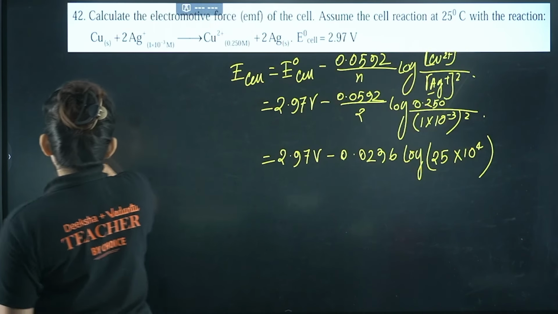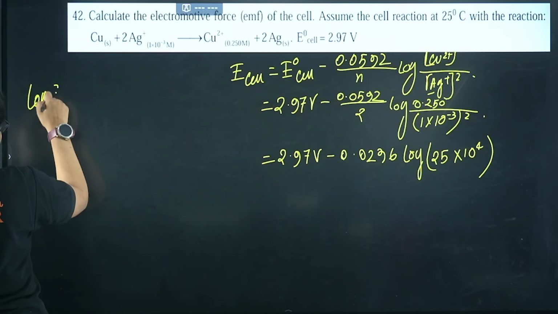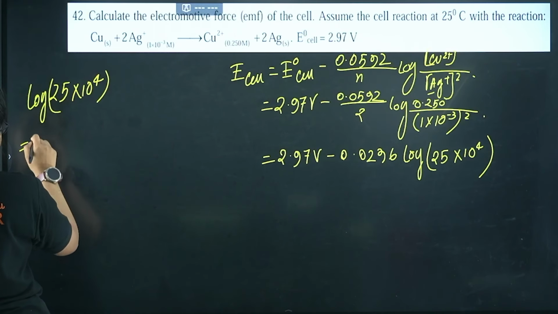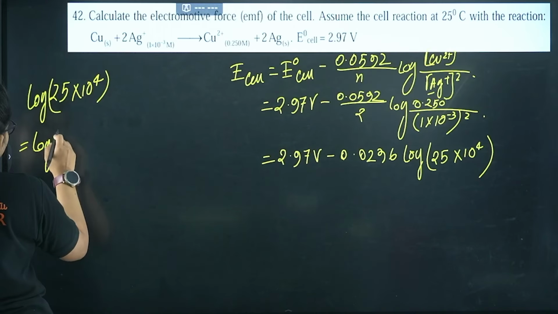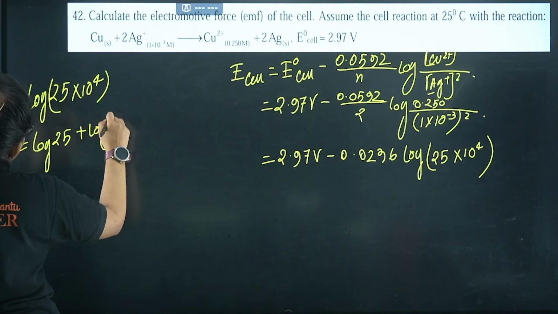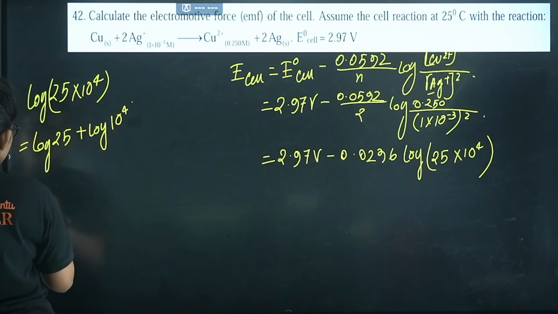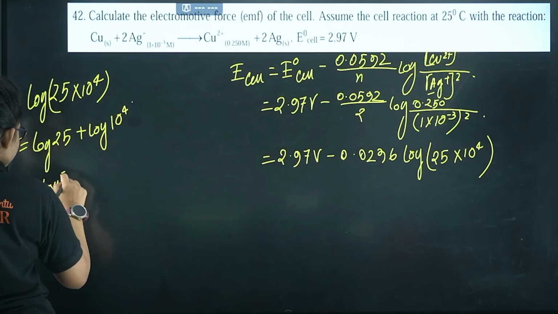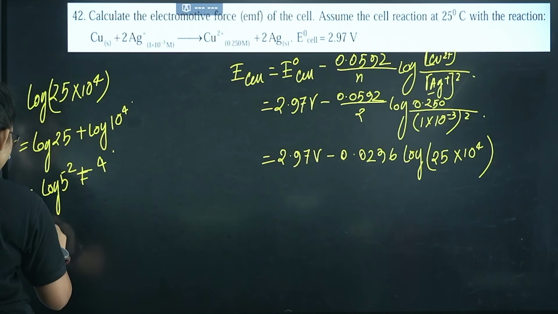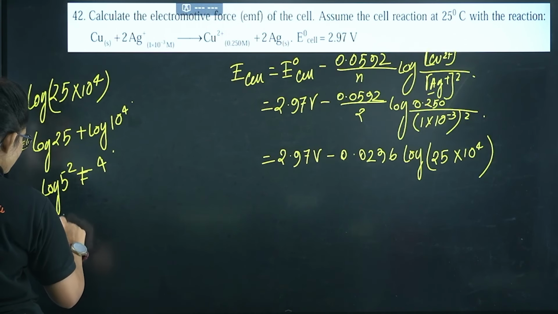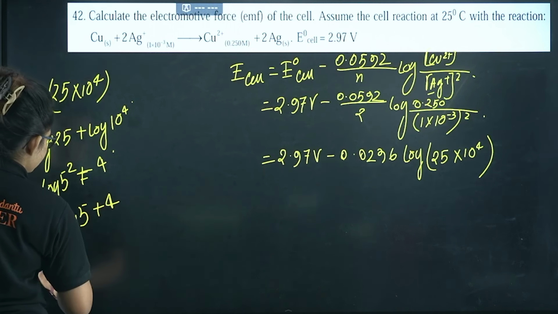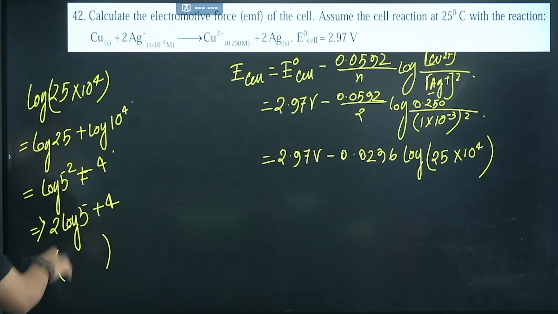If I calculate log of 25 into 10 power 4, we can write log of 25 plus log of 10 power 4, so log of 5 square plus 4. So from here you can do 2 log 5, put the log 5 value, plus 4.